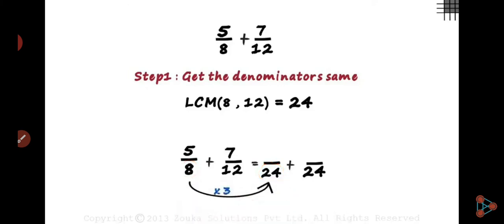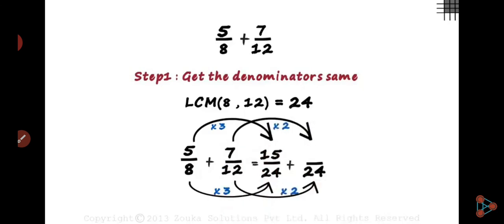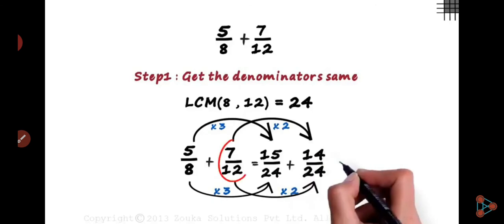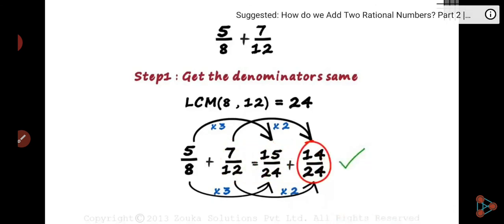So 5 times 3 is 15, and 5 by 8 becomes 15 by 24. Now 12 times 2 is 24, so multiply by 2. If you multiply the denominator by 2, we have to multiply the numerator by 2, so 7 times 2 is 14. Now the denominator is the same, step 1 is completed.